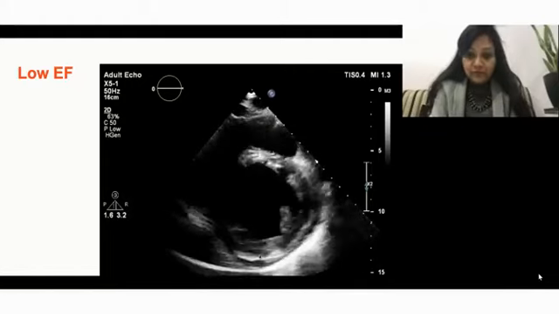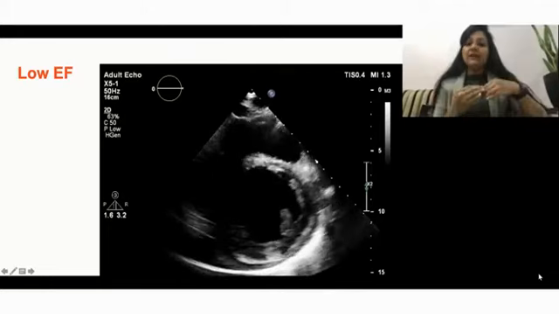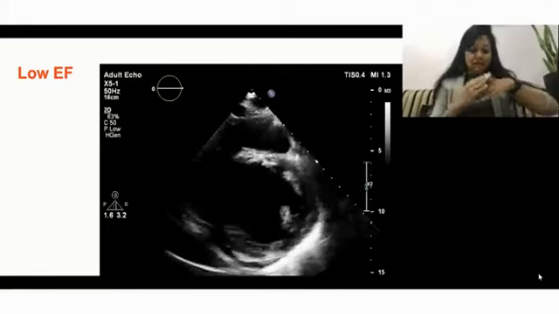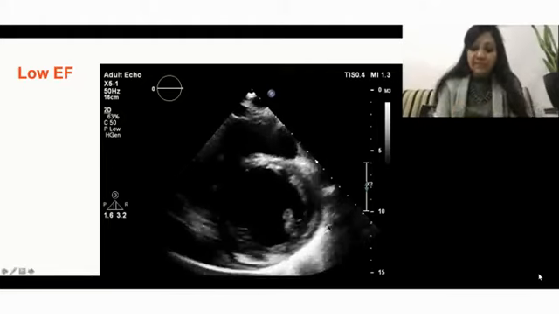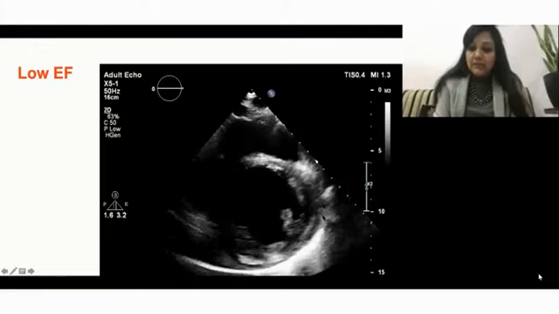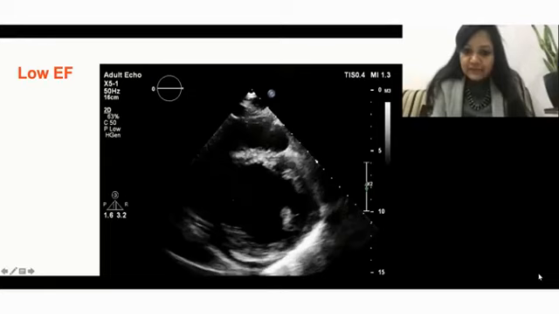Opposite to which will be the inferior wall. LV is like this in the chest. This is the anterior, opposite has to be the inferior wall. This has to be the lateral wall, and since this is the RV, this has to be the interventricular septum. So this is the septal wall.